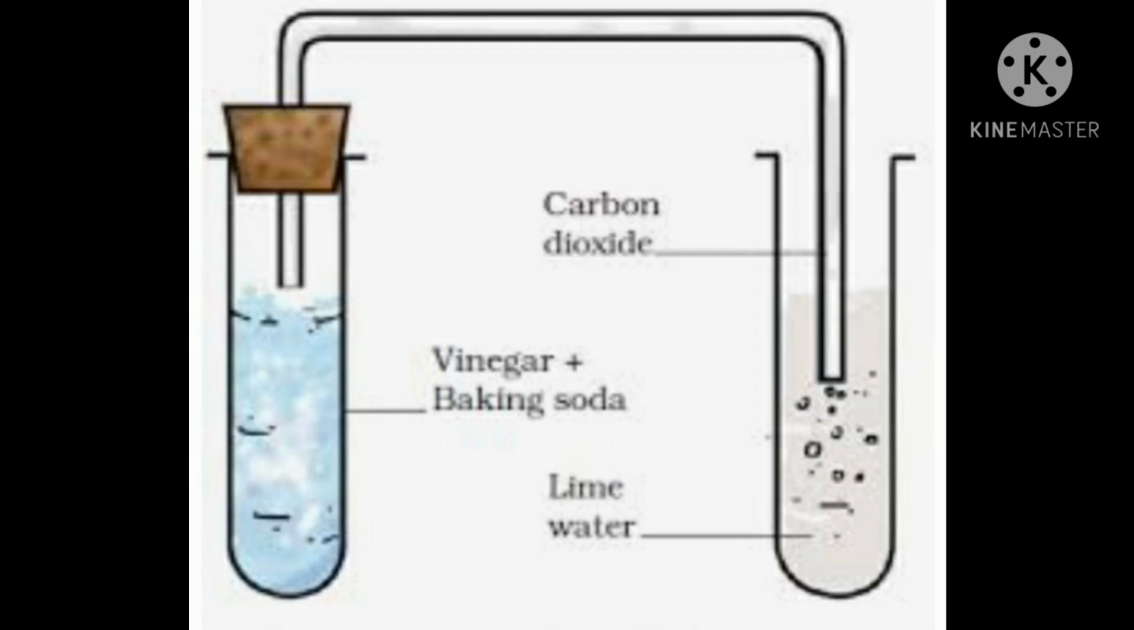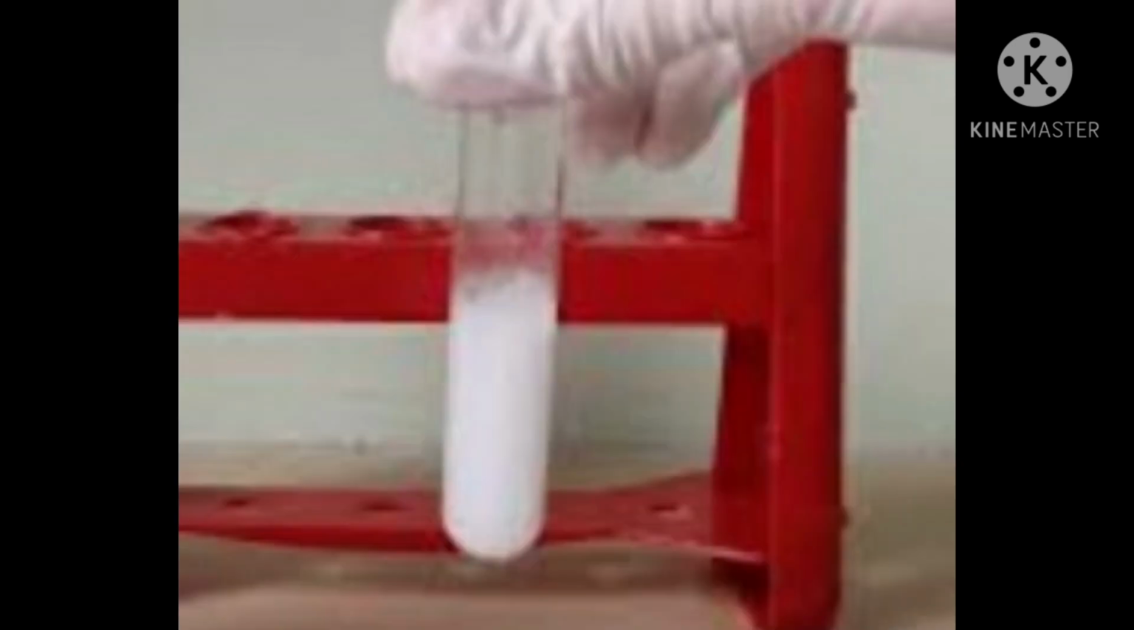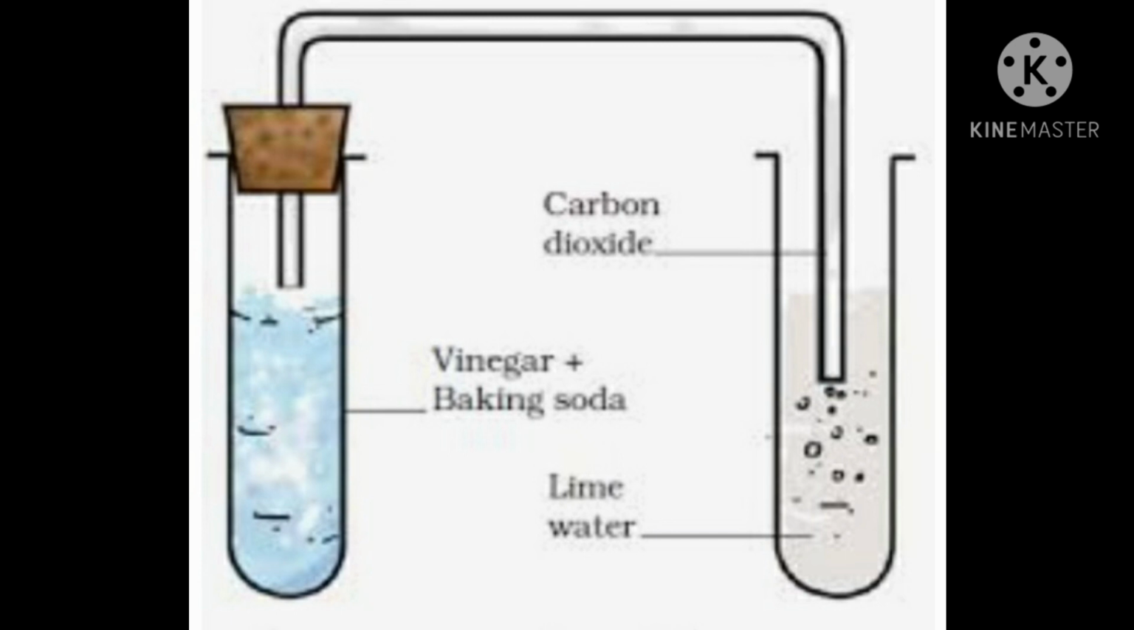The reaction between lime water, which is calcium hydroxide, and carbon dioxide gas is a chemical change because a new substance called calcium carbonate is formed during this change. The turning of lime water milky is used as a standard test for carbon dioxide gas.